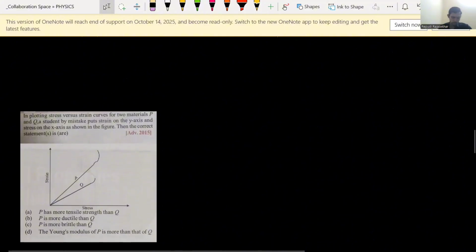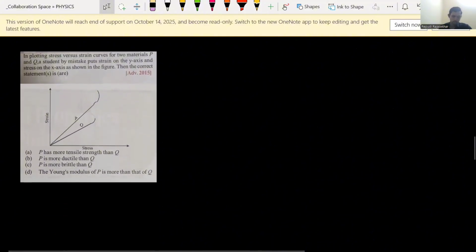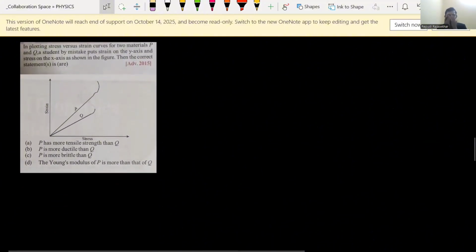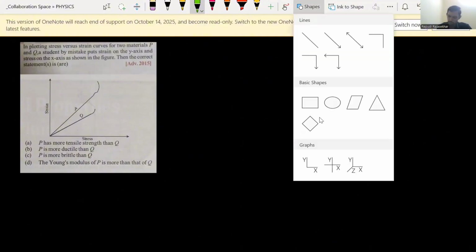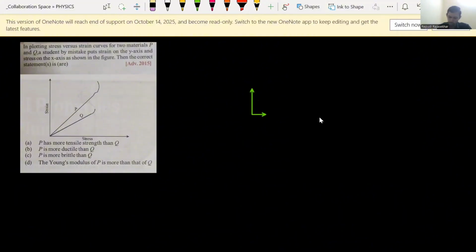Next question is from 2015 Advanced. Very interesting question, but students get a lot of confusion in this. Basically, the stress-strain graph is a standard graph. In most questions, 90% of the questions you see, they will give strain along the x-axis. This is the graph it seems to be; we have to take a graph like this basically.